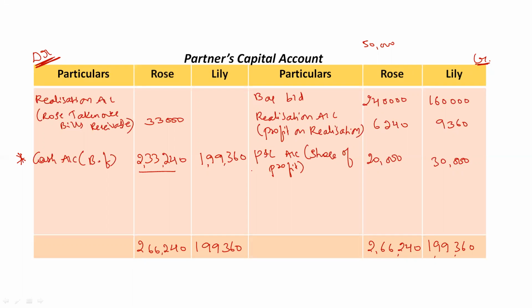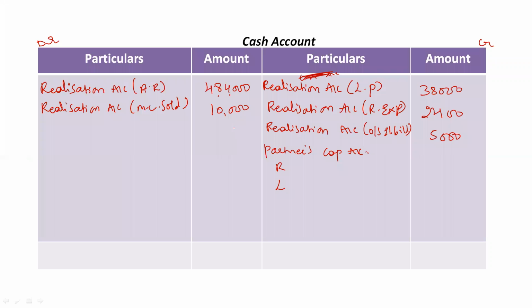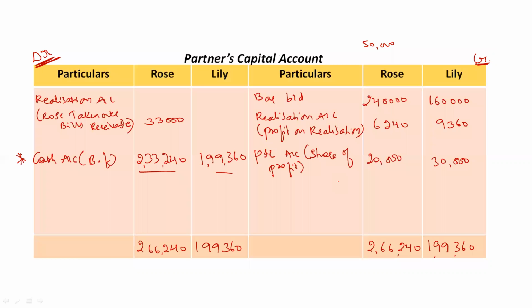2,33,240 and 1,99,360. Okay, so 2,33,240, 1,99,360. Okay, then yes, then this is also done. Every entry from partners capital account is completed.